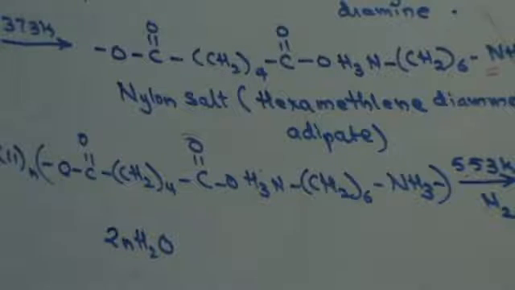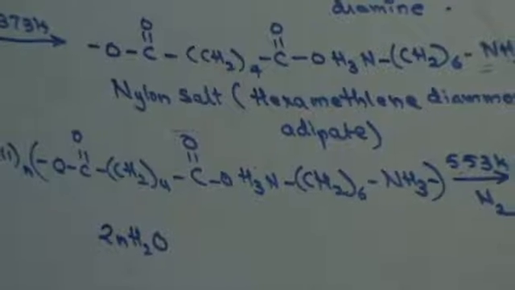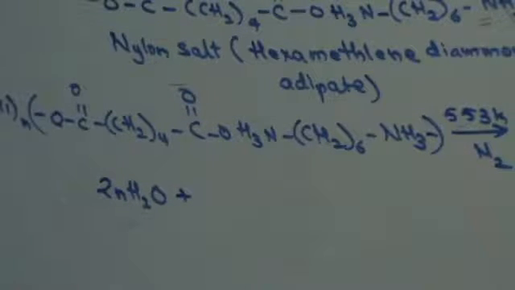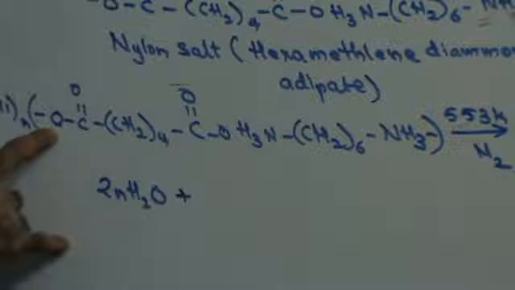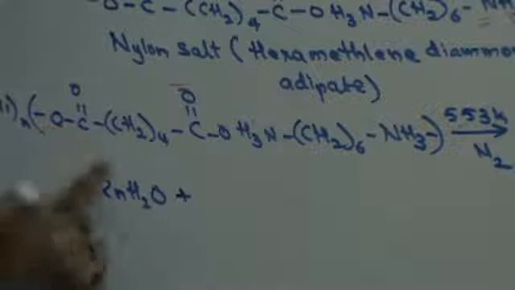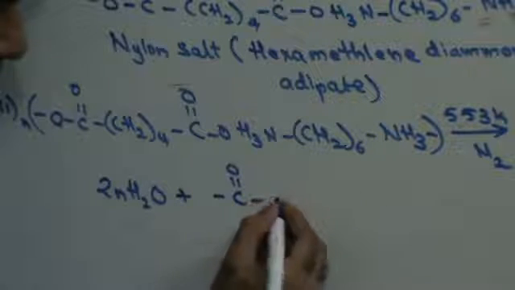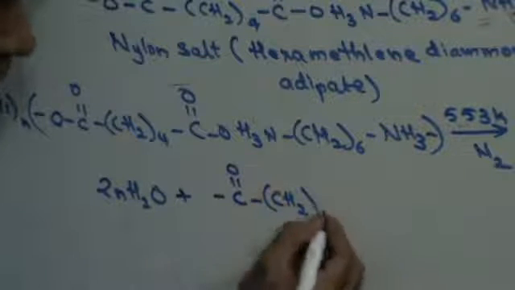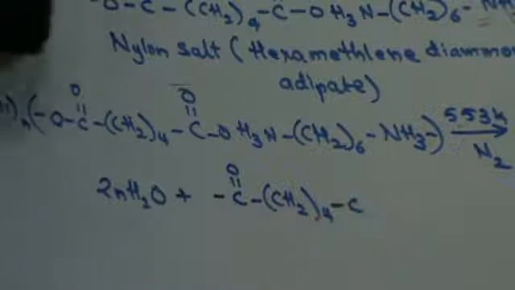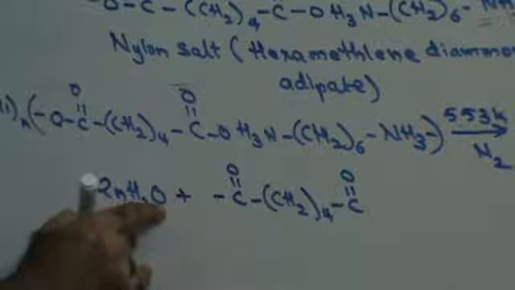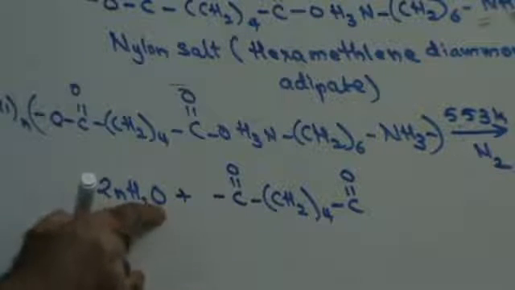Now when water molecules are removed, that means I have 2 hydrogens and 1 oxygen gone for a water molecule. So this will become CO, CH2 4, CO. Guys, see this, this is 2n H2O. That means I need to have 2 oxygens removed.